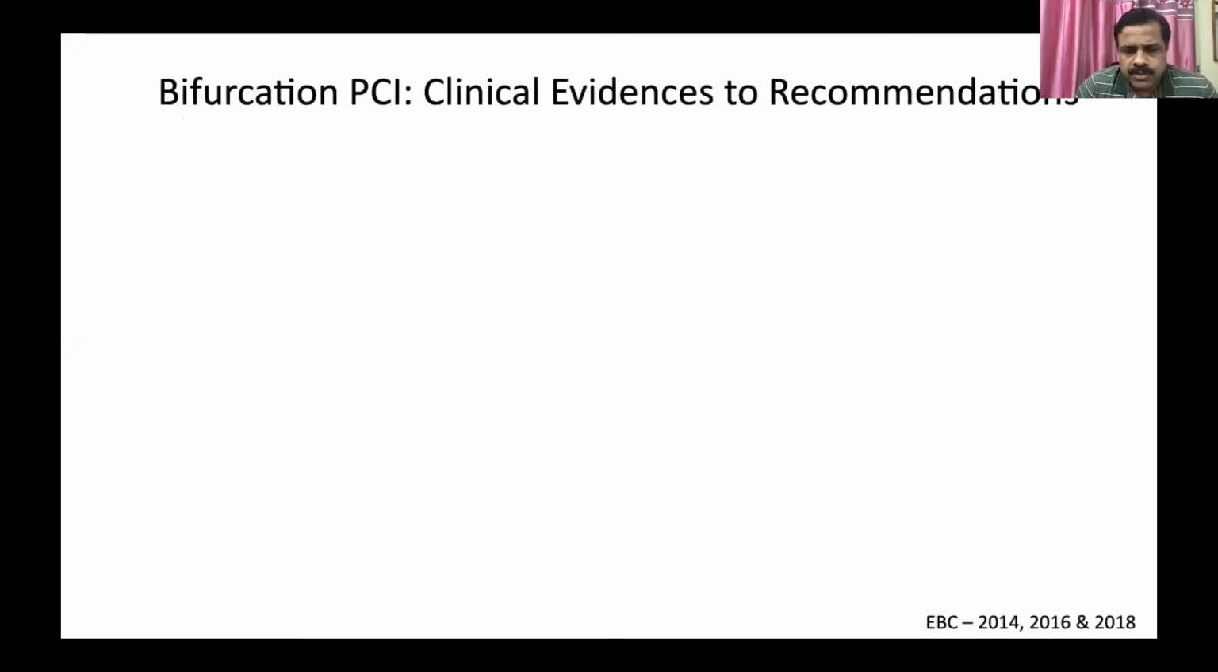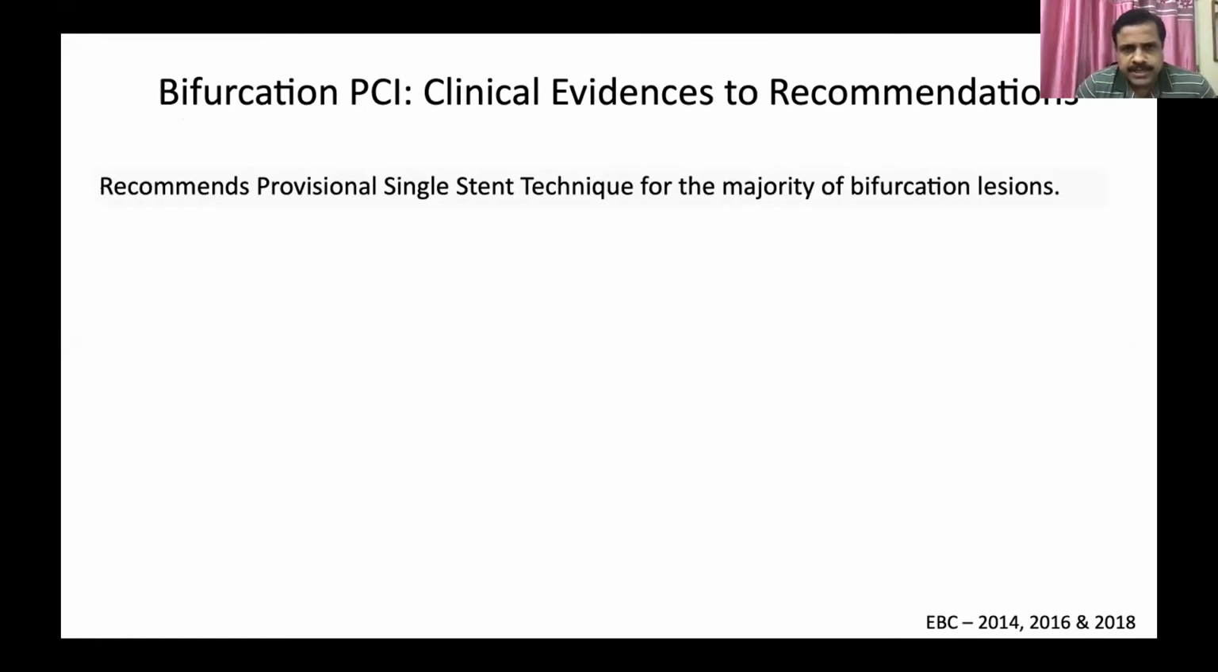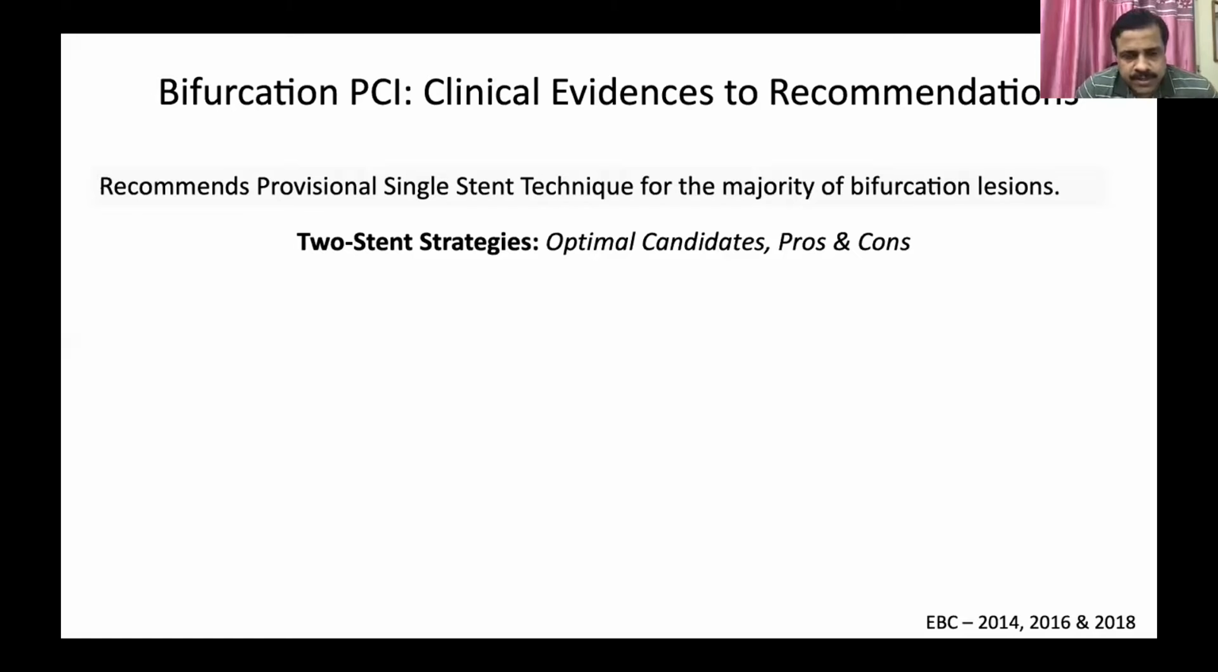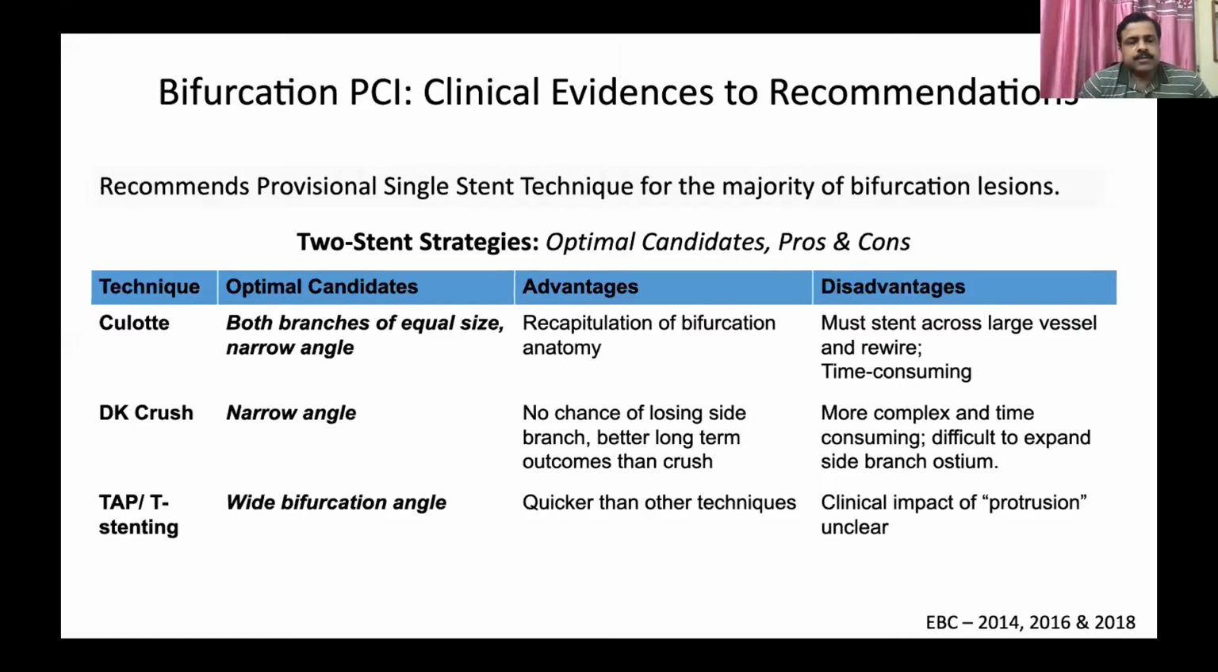So thereby we know that the LAD is fine. In the LAD, some amount of ISR is there, but it is acceptable, and the left main is also fine. So we don't need to intervene on the left main and LAD now. We just need to go for LCX stenting. As we know, provisional stenting is the approach. Here we have already availed that in the first instance. Now we have to use a second stent. Now what are the different techniques which are available?